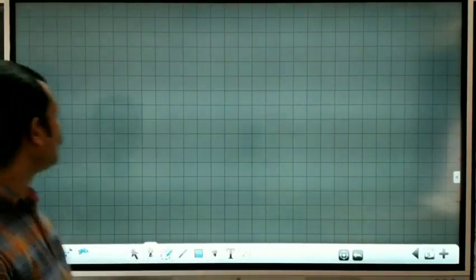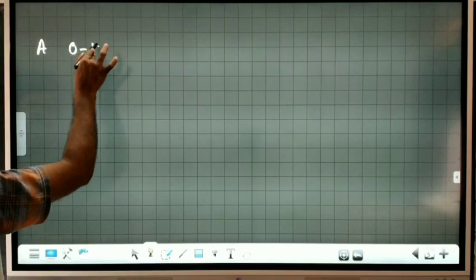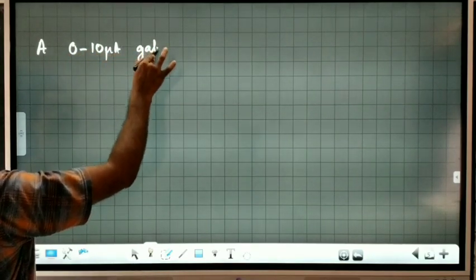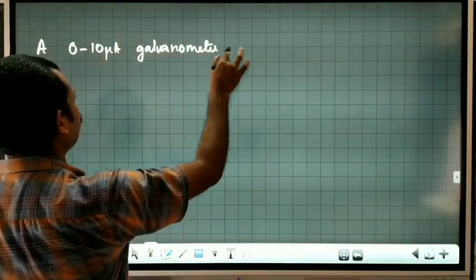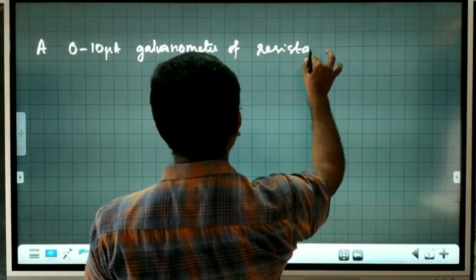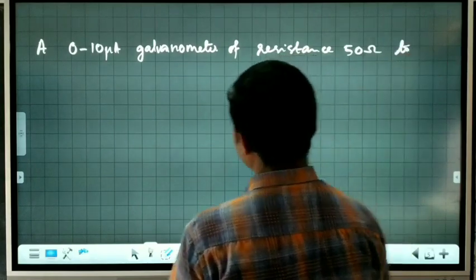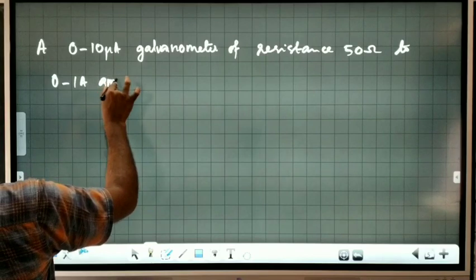Let us practice a question for this purpose. A 0 to 10 microampere galvanometer of resistance 50 ohm is to be converted to a 0 to 1 ampere ammeter.